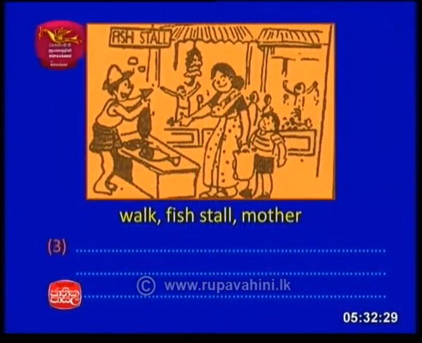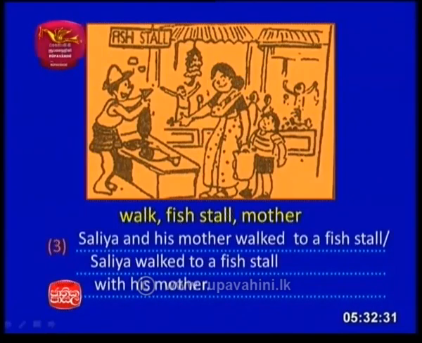Right. Walk, fish stall, mother. Salia and his mother walked to a fish stall. Then all 3 words have been used. Or we can say it, Salia walked to a fish stall with his mother.